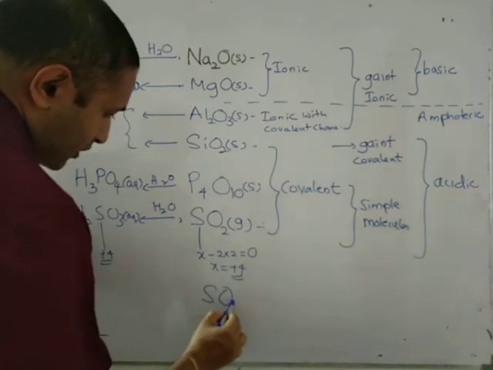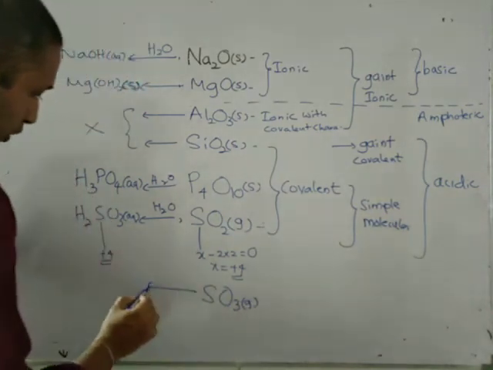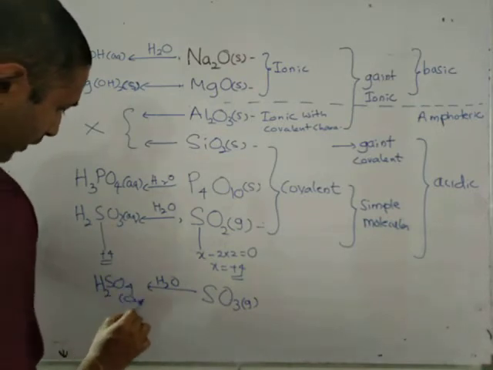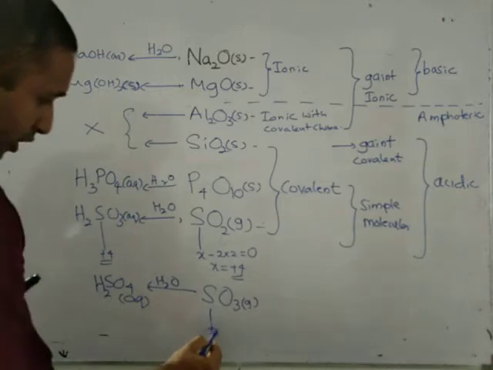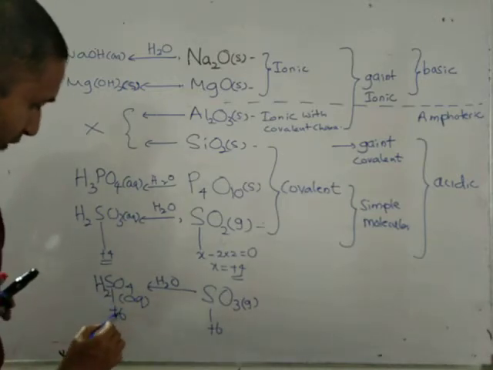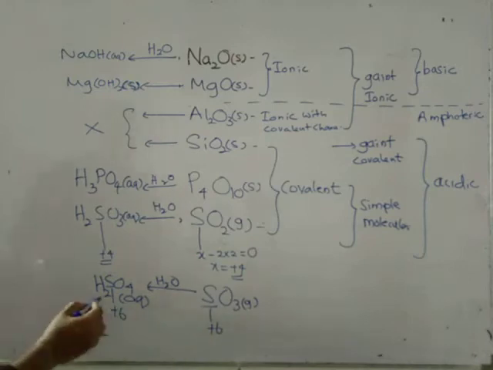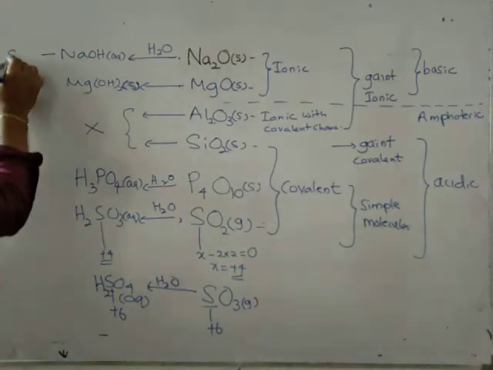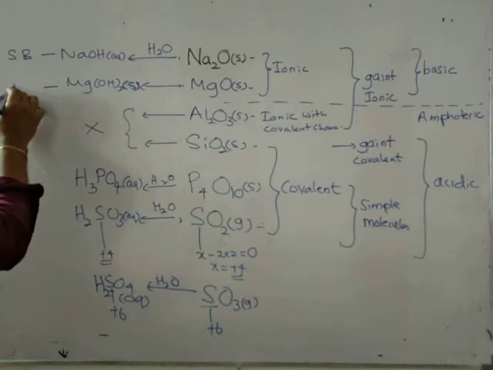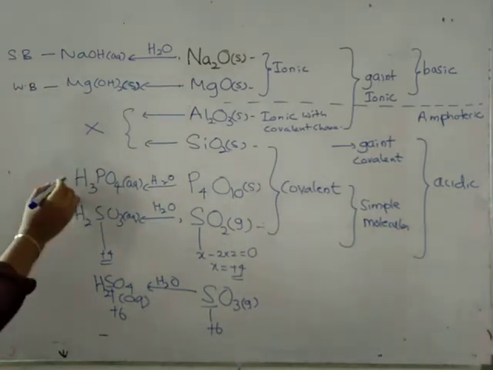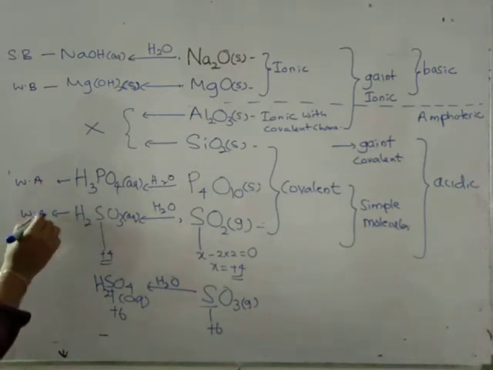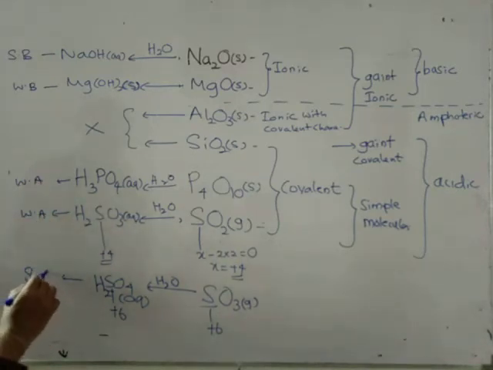Then if you come to the next oxide, SO3, it reacts with water and forms H2SO4 aqueous, sulfuric acid. If you check the oxidation states, you can see that they are equal. Then if you come to the nature of these ones, the acidity, basicity: sodium hydroxide is strongly basic. This is weakly basic. And if you take this one, this is weakly acidic, and sulfuric acid is strongly acidic.